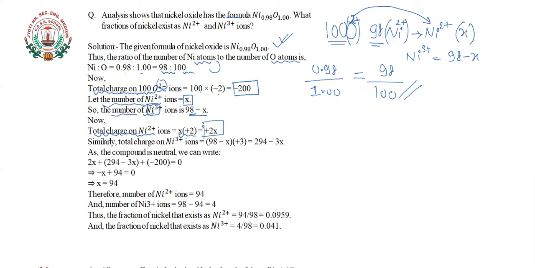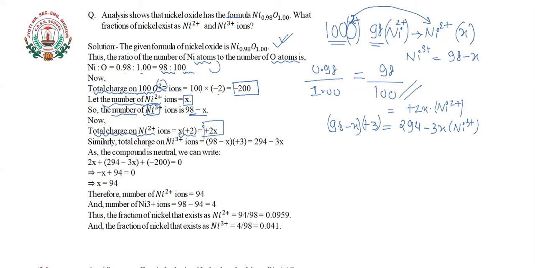Now total charge on Ni3 plus will be 98 minus X into plus 3, which becomes 294 minus 3X. And for Ni2 plus the total charge is 2X.